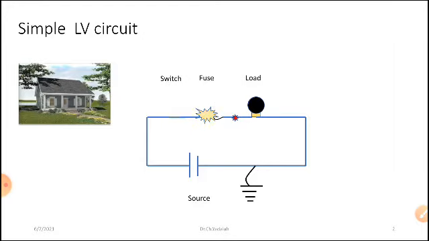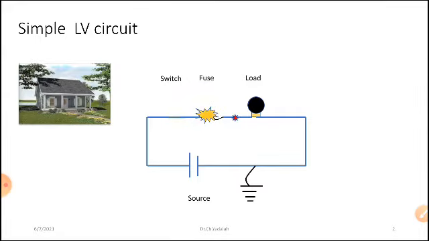If the line anywhere in the circuit falls on the ground, the current will flow to the ground. Before the fault, the current leaves the positive terminal, passes through the switch, fuse and our load, and enters the negative terminal, as per KCL, Kirchhoff's current law: sum of the currents leaving equals sum of the currents entering.